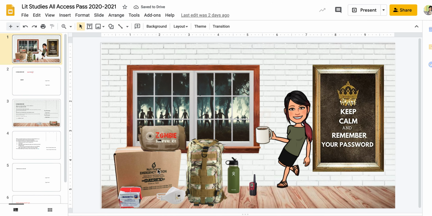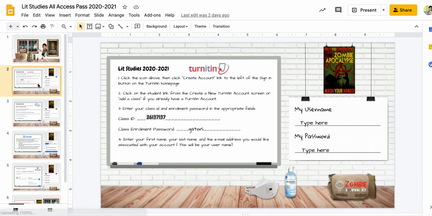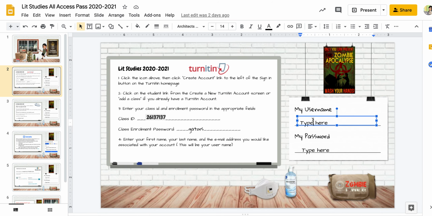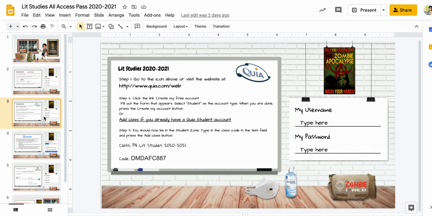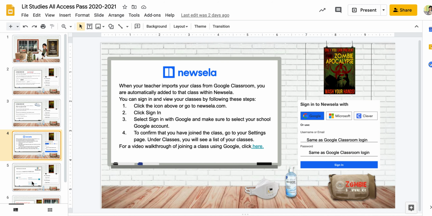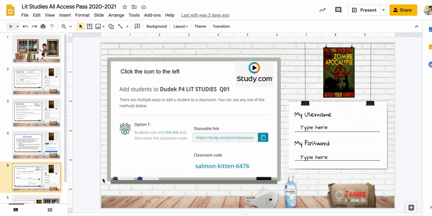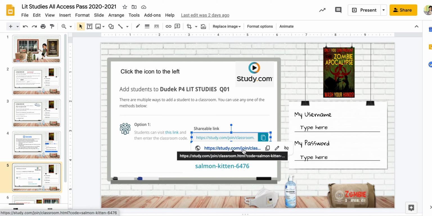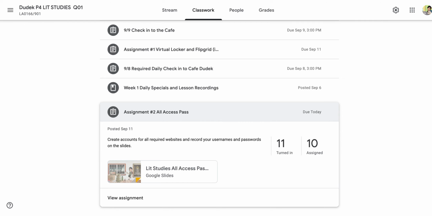Each of these is an account you had to make and type in your username and password: Turnitin.com, Quia, Newsela, and the one we're using right now, study.com. You do have to take this link and go there. If you just go to study.com, it's going to ask you to pay. It would never ask you to do that. This link is already set up for our class, and then you put in this classroom code. Hopefully you've already done that and can continue with today's lesson.